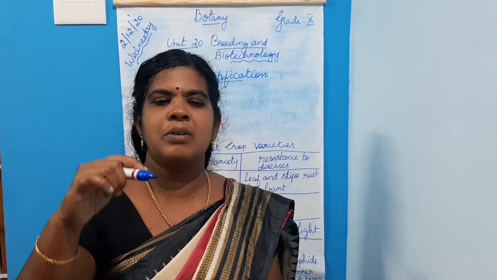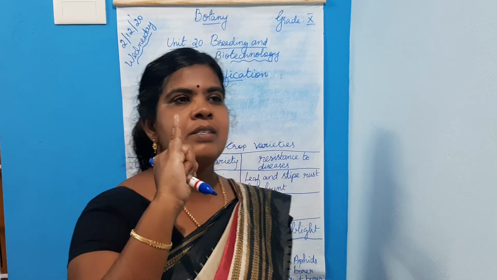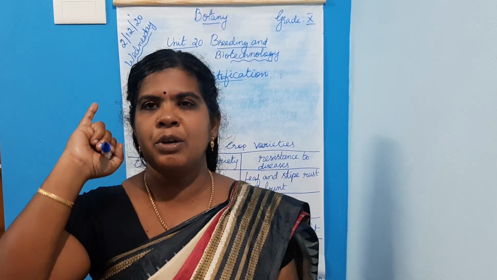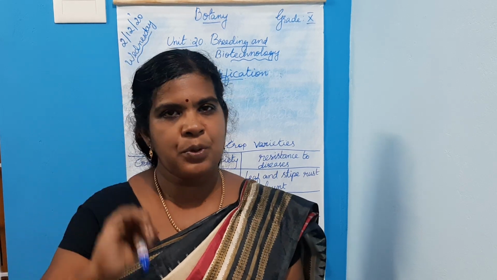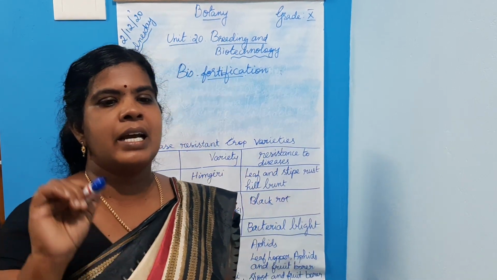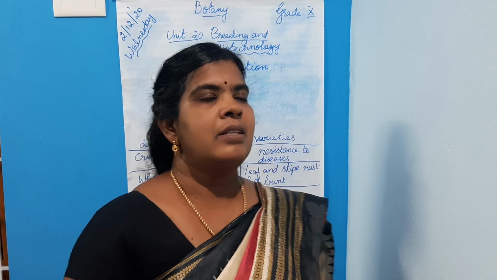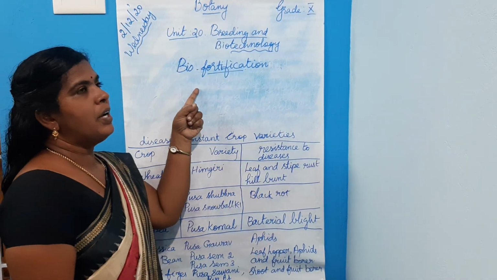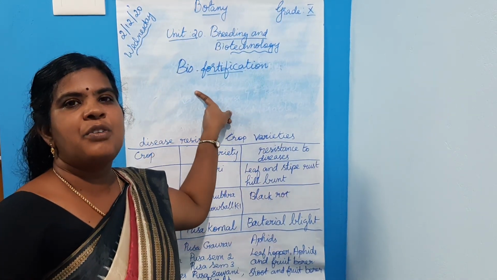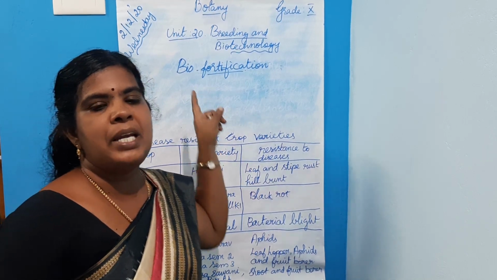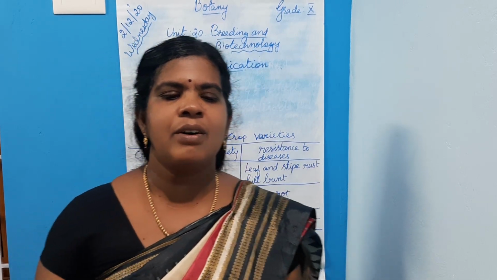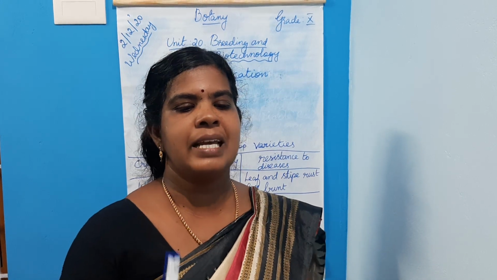The aim is to improve the protein content, then quality of protein, oil content and mineral content. Thus the technique applied is biofortification. What is biofortification? It's a scientific process of developing crop plants enriched with high levels of desirable nutrients like vitamins, minerals, etc.